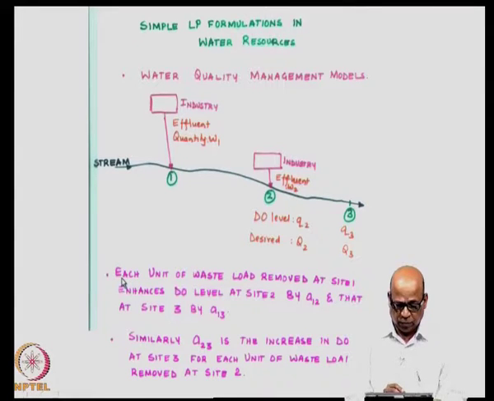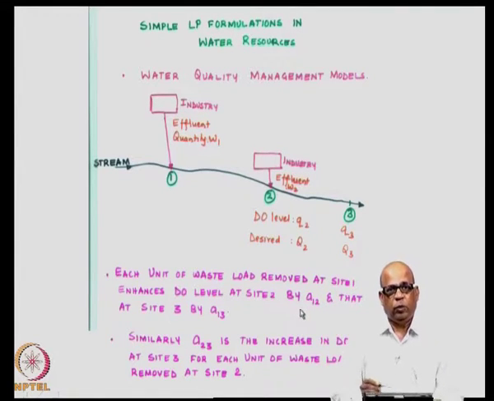What I mean by that is, each unit of waste load removed at site 1 here enhances the DO level at site 2 at this location by A12, which means for 1 unit of waste load you remove, you will get an enhancement of A12 at location 2 and A13 at location 3.